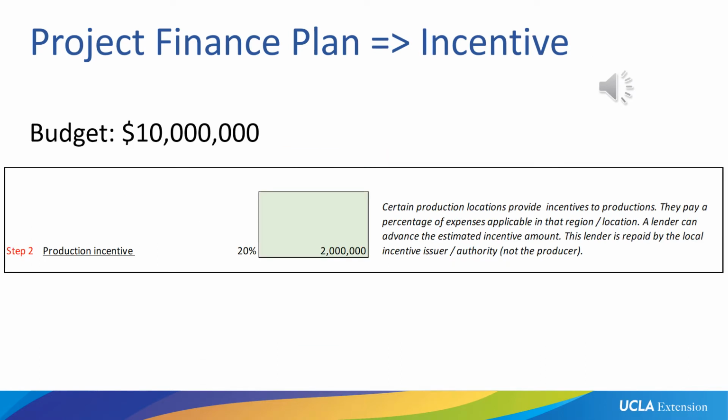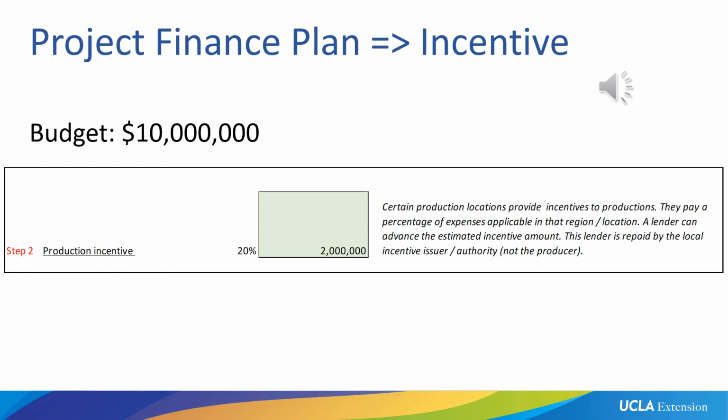So far, we have received $5.5 million from the bank for a pre-sale loan against our distribution agreements and a gap loan against the unsold rights that we can still sell. In this little chapter here, we're going to look at production incentives. Now, production incentives are incentivized regions giving producers and productions money for spending money in that region.